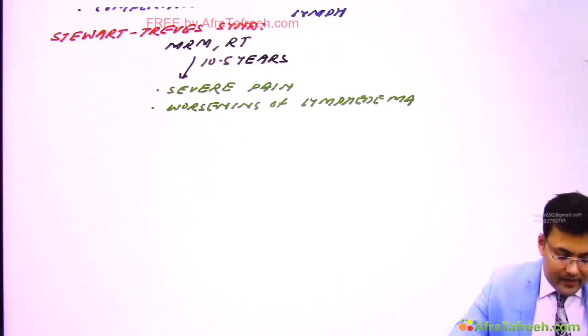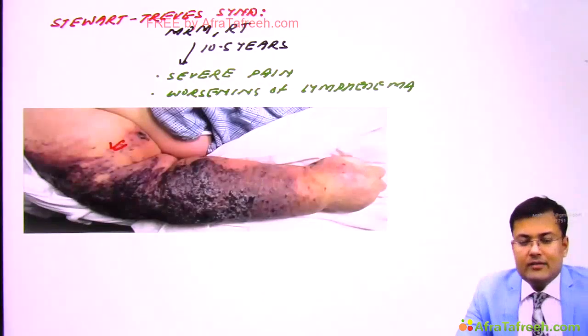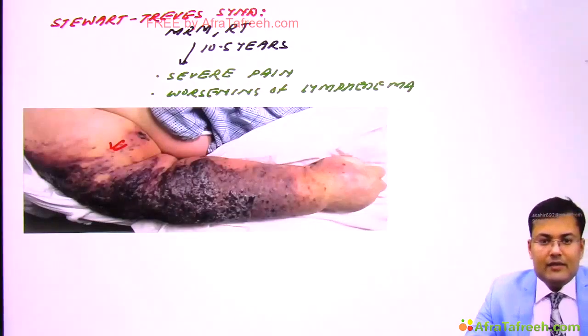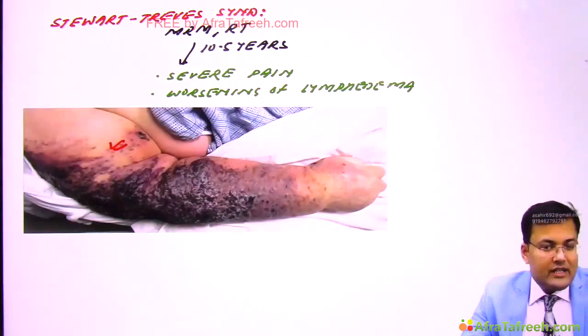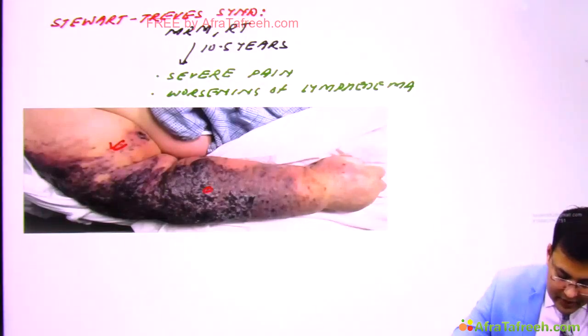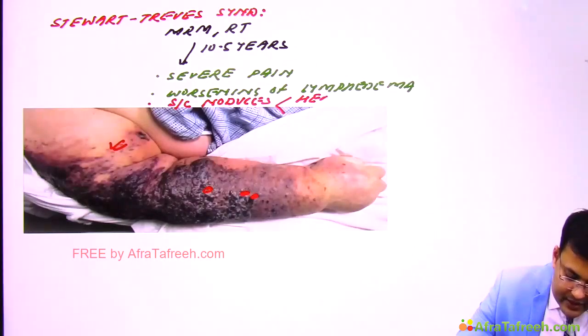See how it looks. Here you can see a patient who has Stewart-Treves syndrome, meaning angiosarcoma, after 10.5 years of radiotherapy. There is severe pain and worsening of lymphedema. Simultaneously, you can notice these nodules. These patients have subcutaneous nodules with hemorrhage and ulceration.